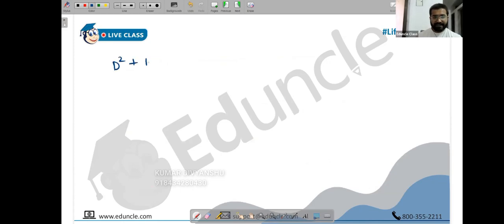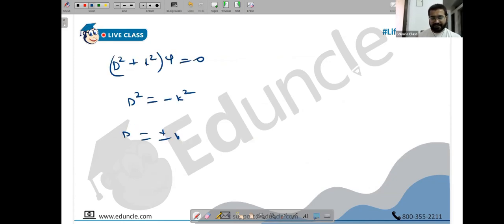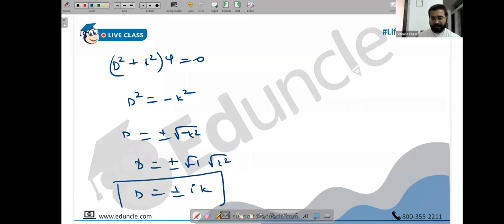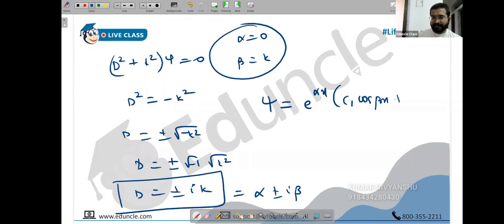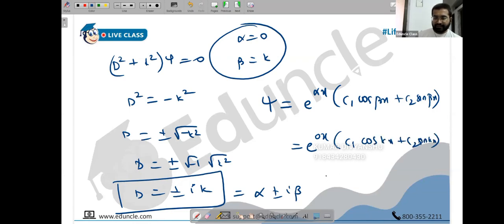Okay, so what do we have? D square plus k square into psi is 0. So D square is minus k square, or I can say D is plus or minus under root of minus 1 into under root of k square. So D is plus or minus ik. This is comparable to alpha plus or minus i beta. So I realize alpha is 0 and beta is k. This time I'm not going to use e raised to ikx for the formula. I'm going with e raised to alpha x into c1 cos beta x plus c2 sin beta x. So we have e raised to 0x into c1 cos kx plus c2 sin kx. So the wave function psi is c1 cos kx plus c2 sin kx.